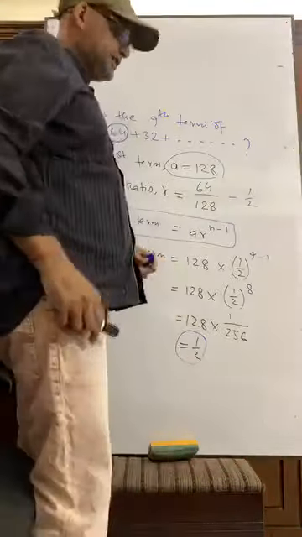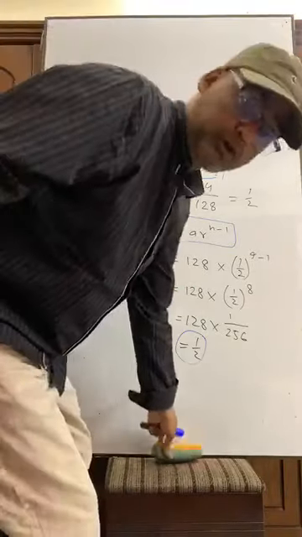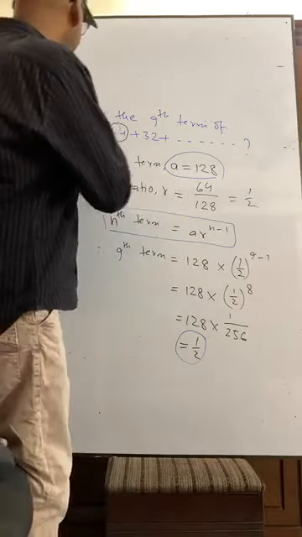I am going to discuss another math. Some of you wrote to make you understand again.